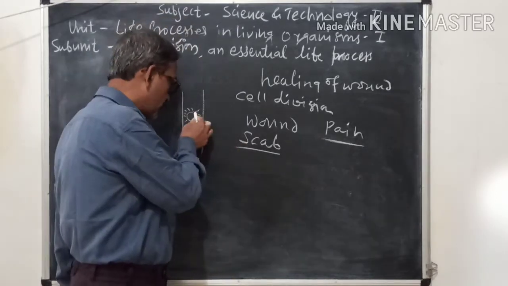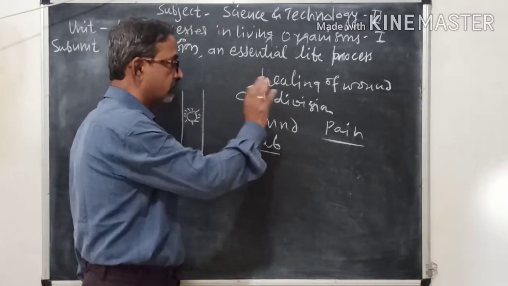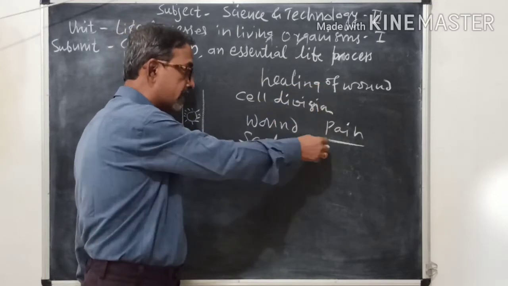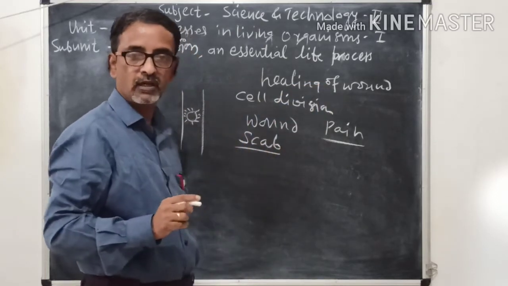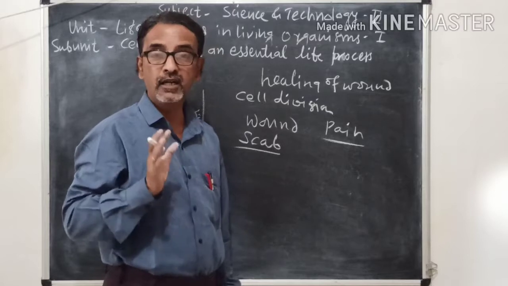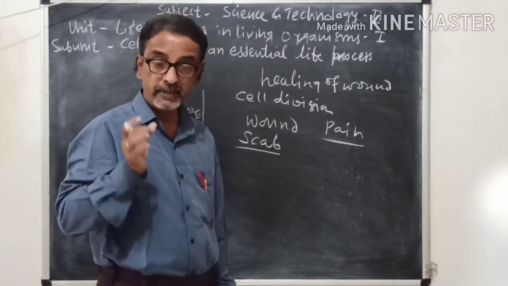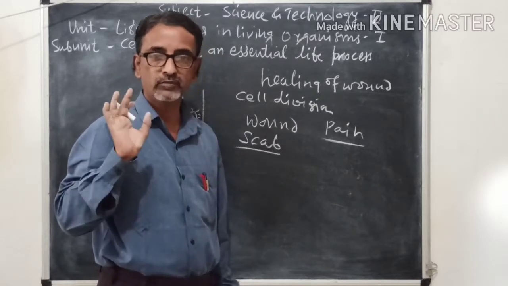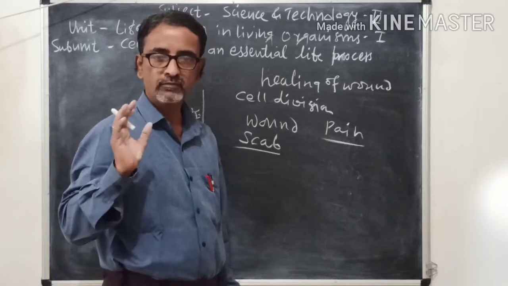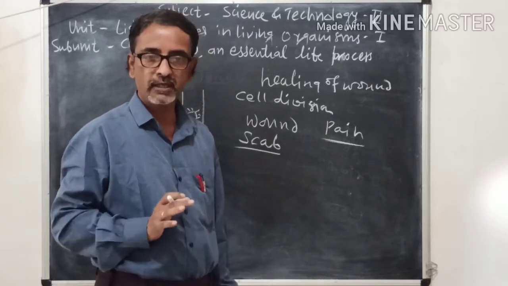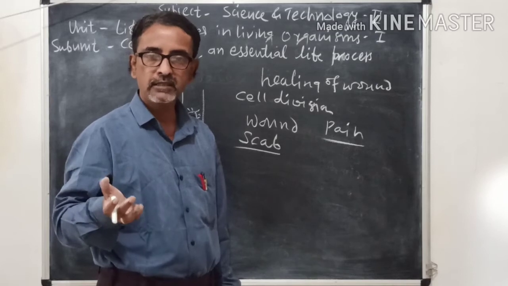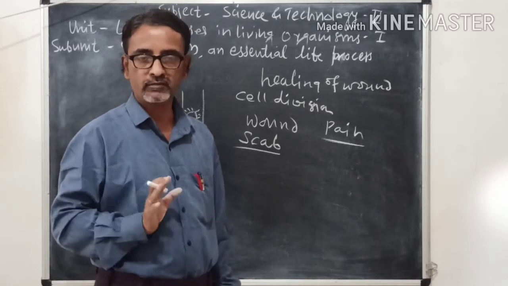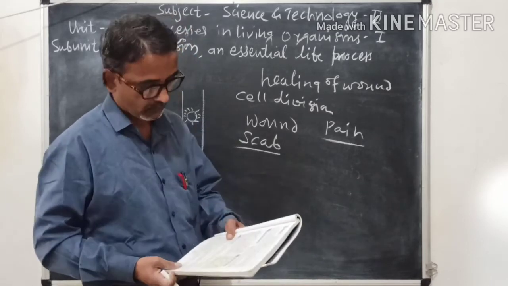And this wound is healed. That is called healing of wound, and a scab is formed. And then we get relief from that. But it depends on the type of wound. If the wound is small, then it is recovered immediately. But if it is large, then we have to go to the doctor for their advice.